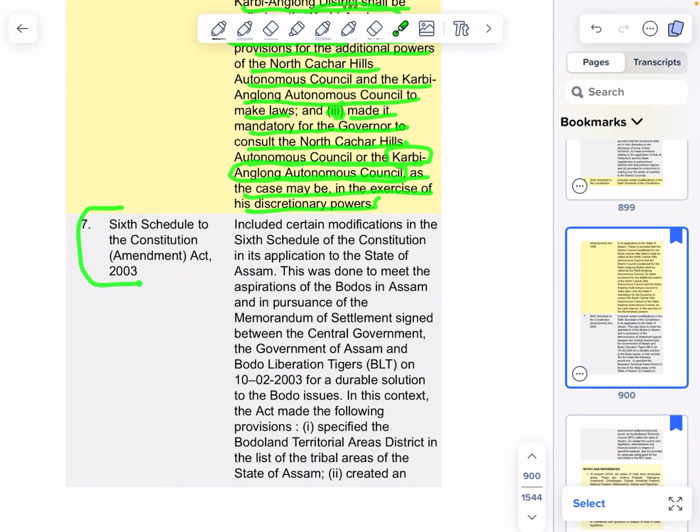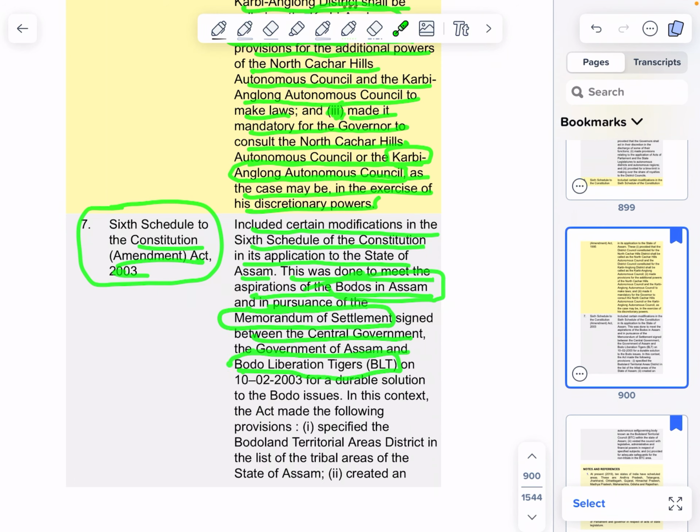7. The Seventh Schedule to the Constitution Amendment Act 2003 included certain modifications in the Sixth Schedule of the Constitution in its application to the state of Assam. This was done to meet the aspiration of the Bodos in Assam and in pursuance of the memorandum of settlement signed between the central government, the government of Assam and the Bodo Liberation Tigers on 10th February 2003 for a durable solution to the Bodo issues. In this context, the Act made the following provisions.